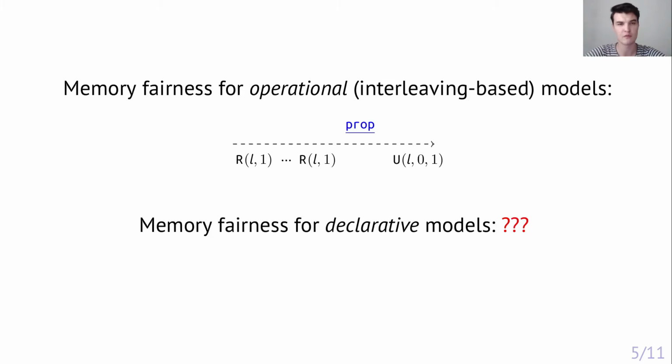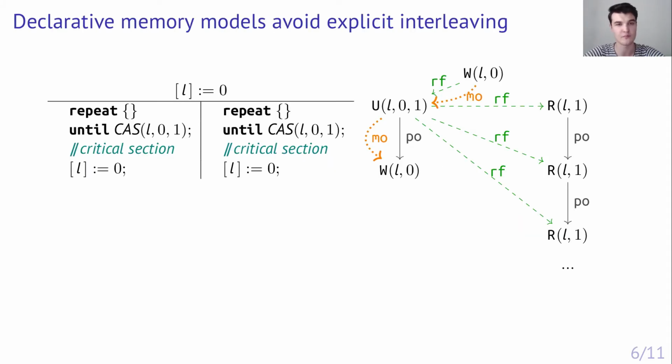But many modern memory models are defined in another way, namely declaratively. Now let's see what is a declarative memory model definition. Simply speaking, the execution of a program is represented as a graph. Its nodes correspond to memory access events performed by the program. This set of events is built one thread at a time.